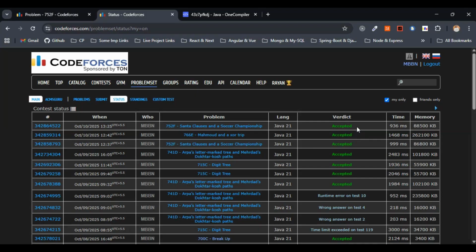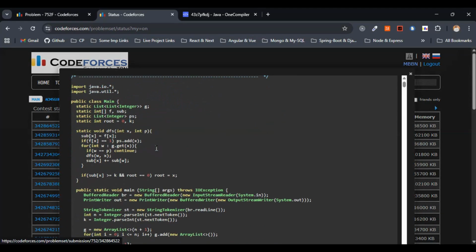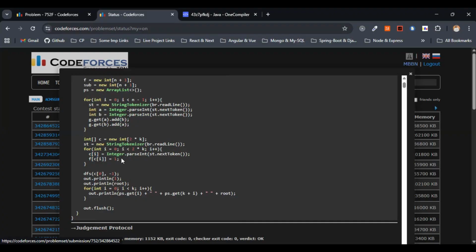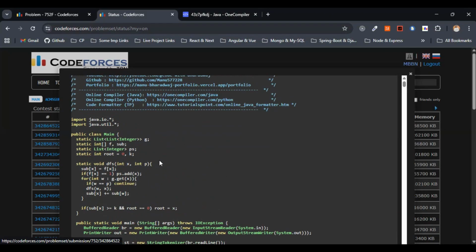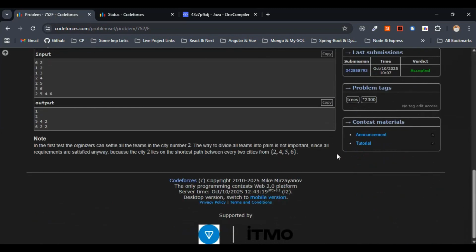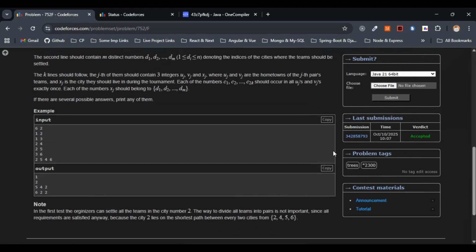Yeah, you can clearly see here the verdict that we got is accepted, right? So the code that we have written works absolutely correctly for all the test cases. We have made use of the simple DFS to solve this particular problem. And this was simple basically, right? It's rated 2300. It's kind of a medium difficult question.